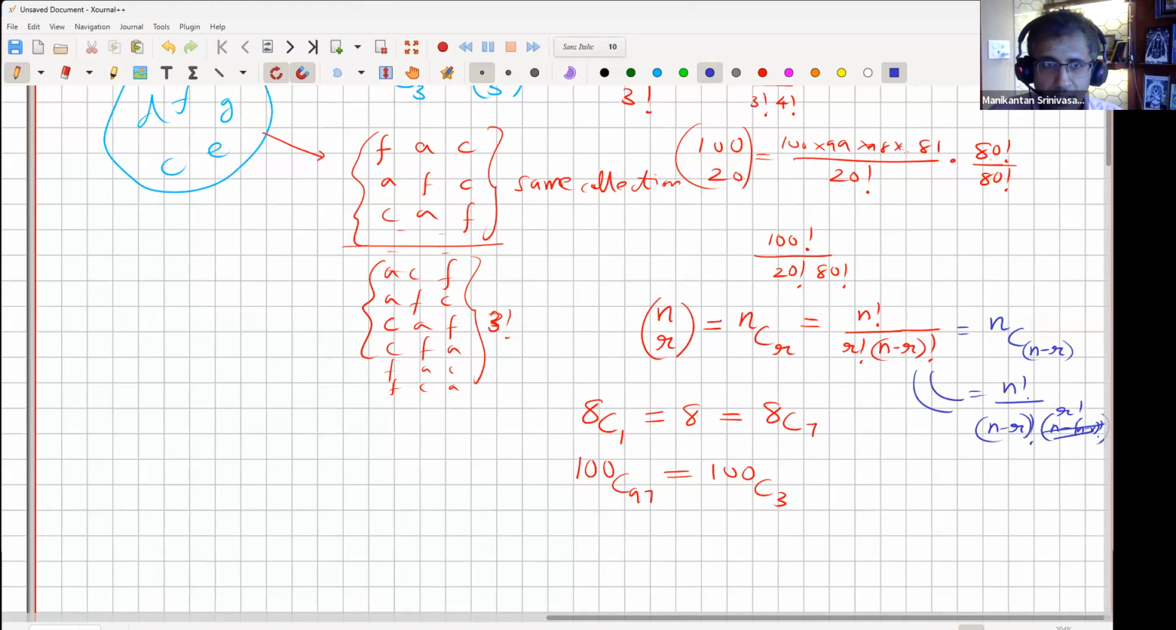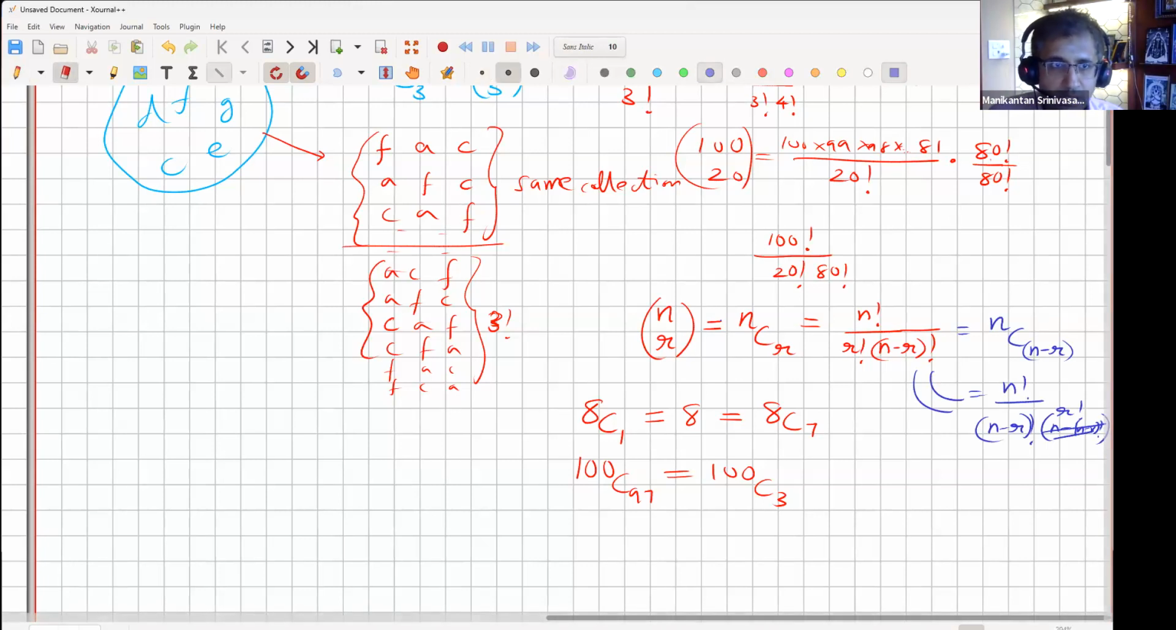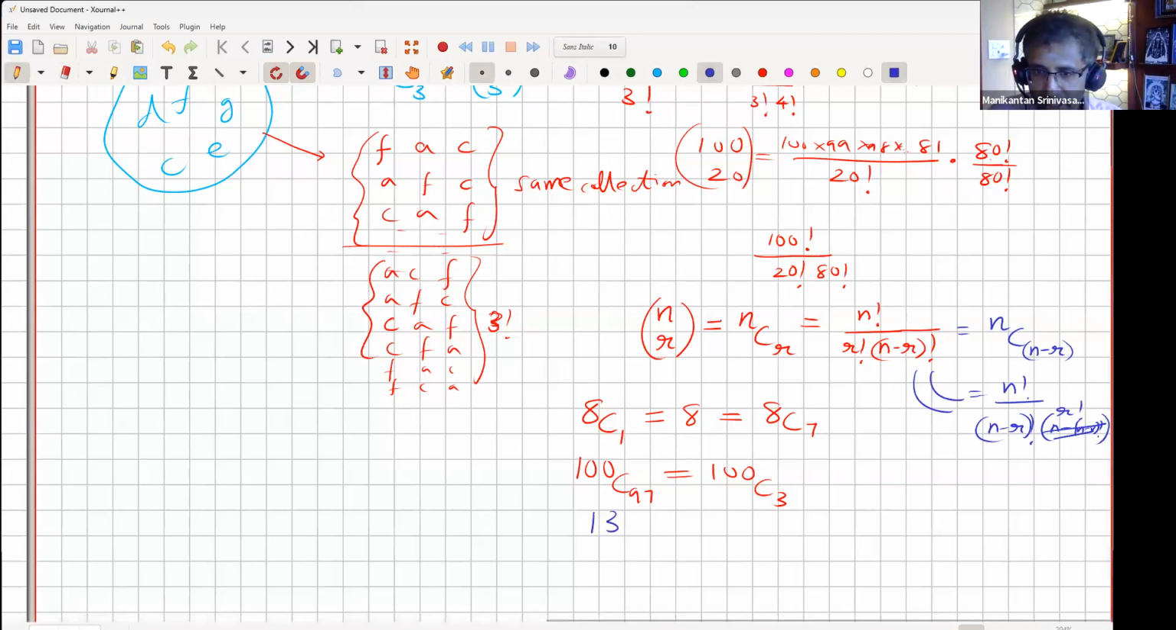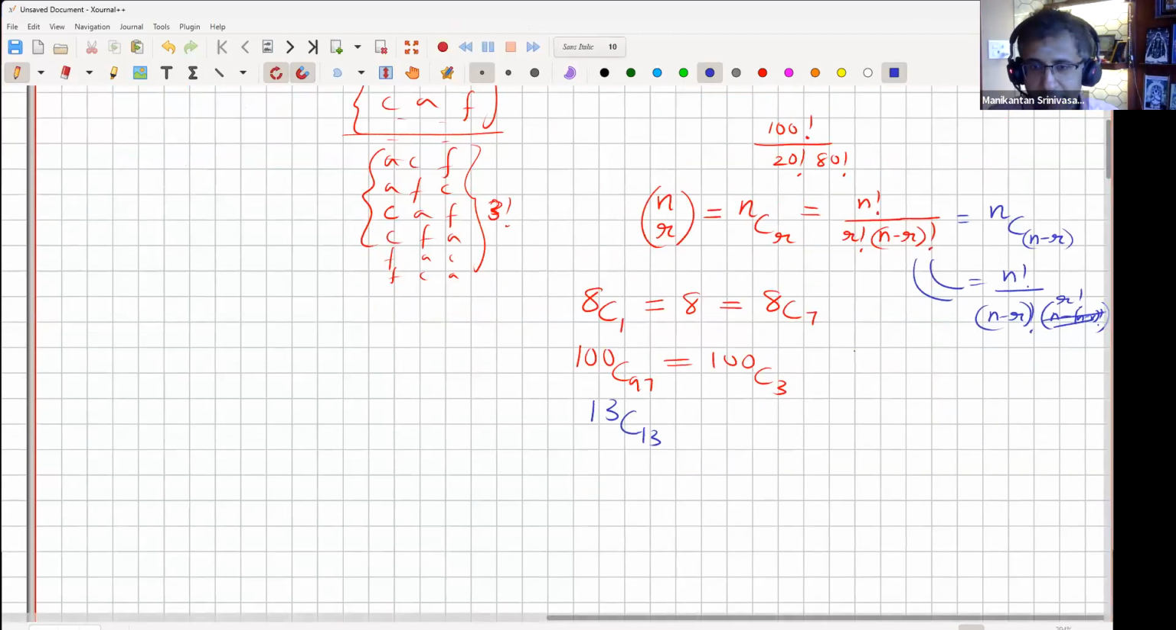Okay, and what is 13 choose 13? If there are 13 members in a squad, and my team is also supposed to be 13 members, how many ways can I select? Only one way. I literally have to select everyone. So it's no surprise, it is 1. And what is a little weird to understand is 13 choose 0. 13 choose 13 is the same as 13 choose 0. How do I make sense of it?